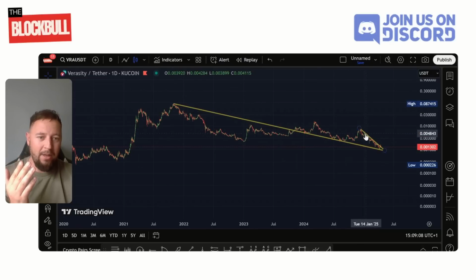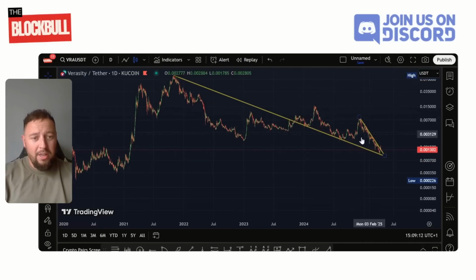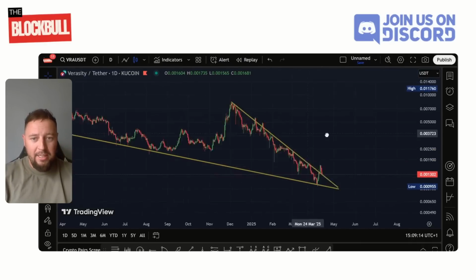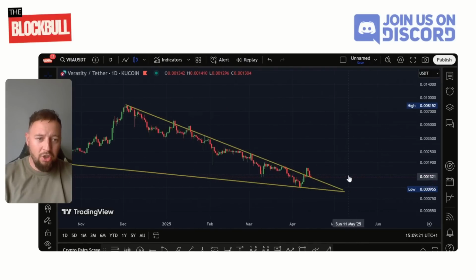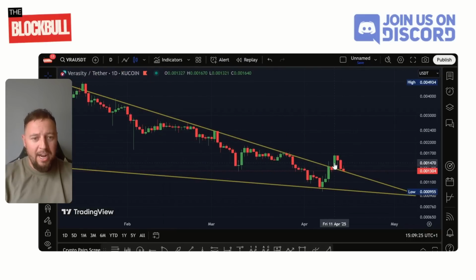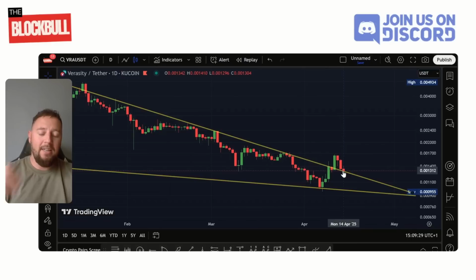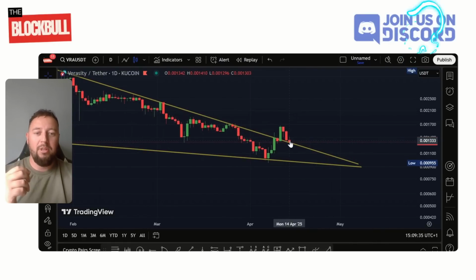It seems to grind down, and then we've created, similarly to the other cryptos, this sort of negative suppression here where we've been grinding down. We've had a fake out here, fake out there, grinding down, and we're in this sort of falling wedge formation. So over the course of this weekend, we got the breakout on Friday, Saturday, Sunday, Monday. We're retesting what was resistance into support. So if this holds successfully, then we will be going to the cheddar factory, believe me.